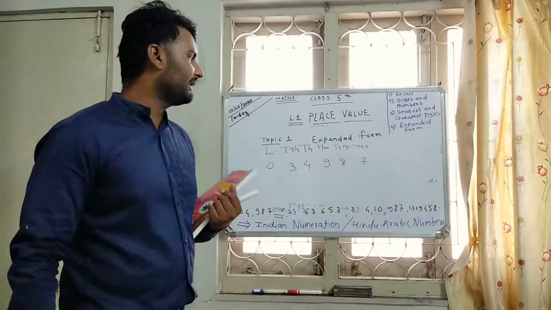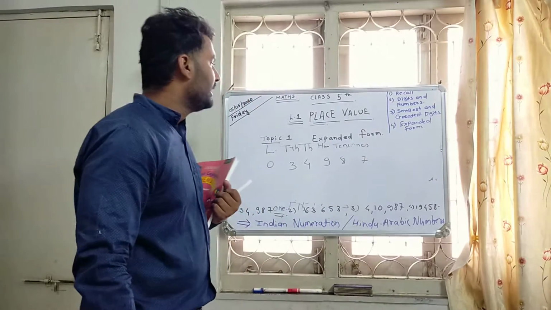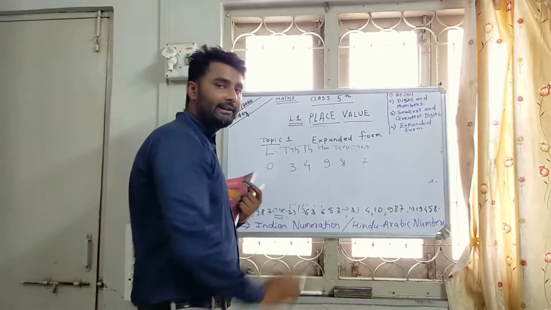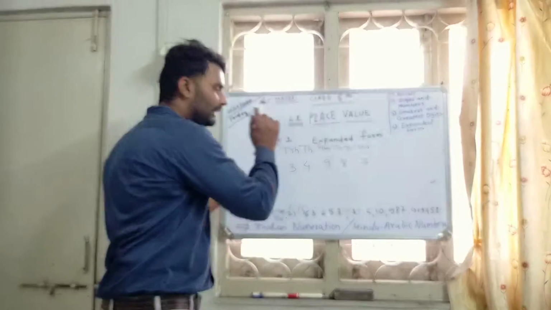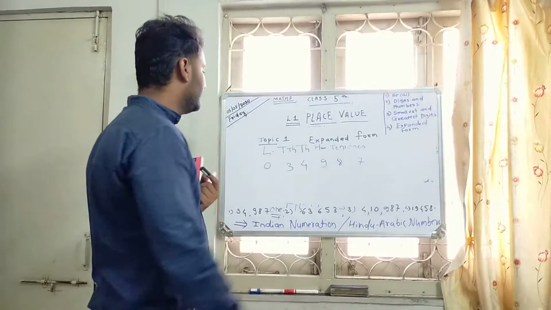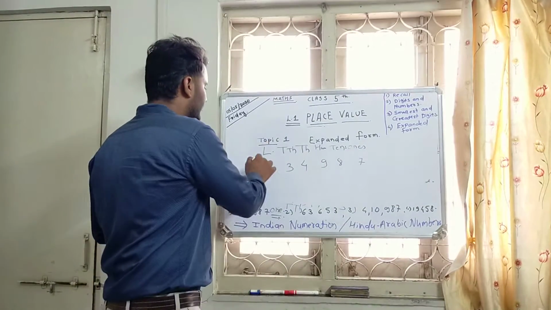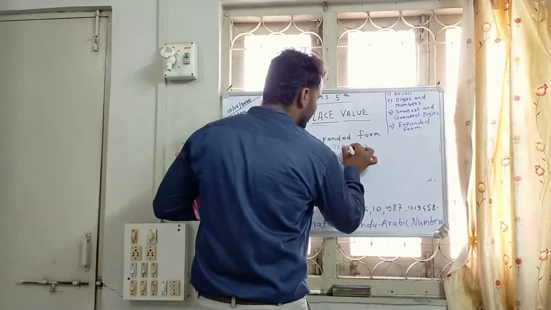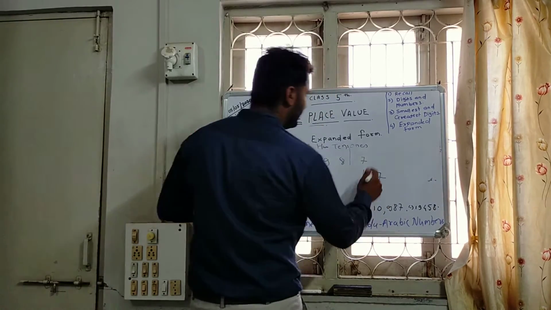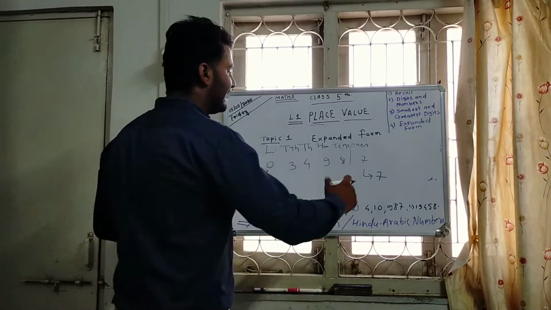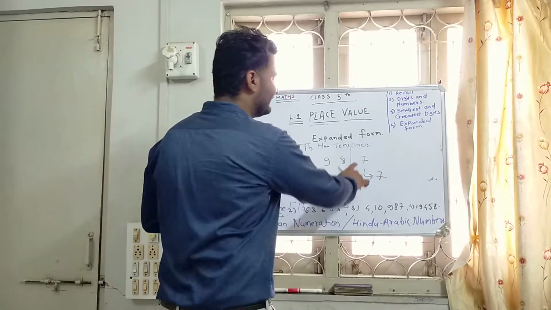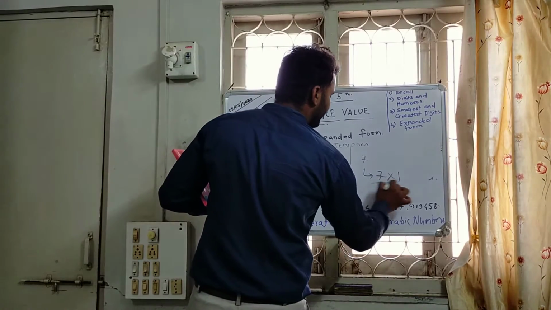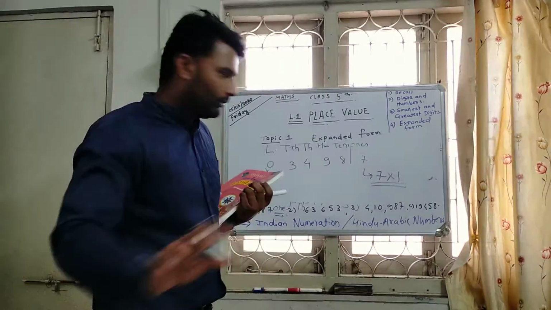So how many ones are there? 7 ones are there. How many tens are there? 8 tens are there. How many hundreds are there? 9 hundreds are there. How many thousands are there? 4,000s are there. How many 10,000s are there? 3 10,000s are there. And here no number is here. Okay. So this is ones. Is any number at the right side of 7? No number, because it's the smallest value. So I just multiply by 1 because there is no other number.